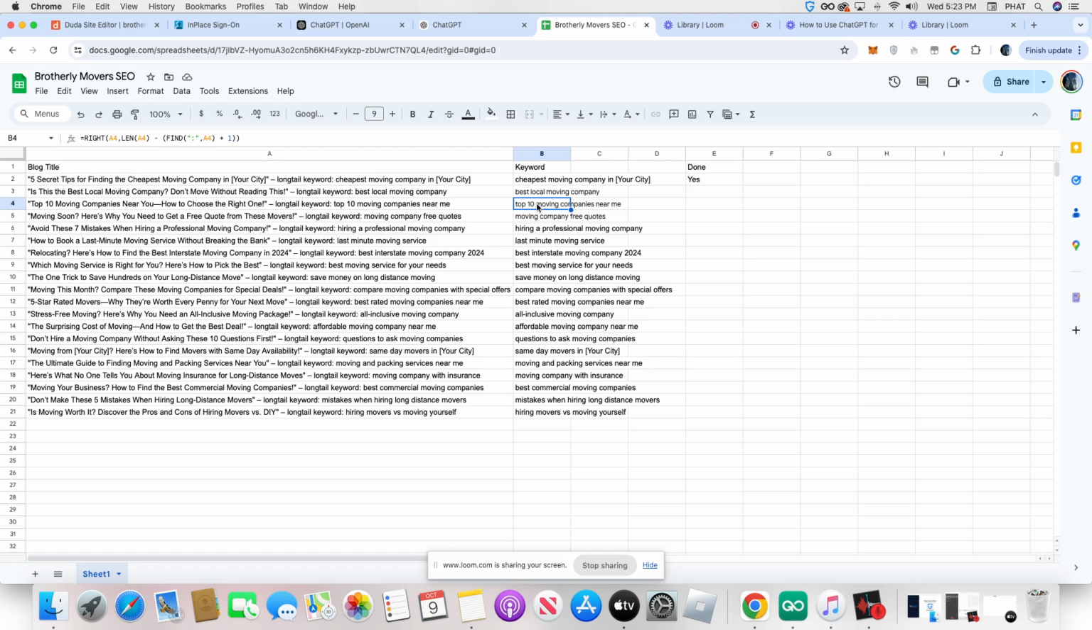So eventually, I want to rank for this keyword top 10 moving companies near me. I want to rank for this keyword last minute moving service. I want to target this keyword all inclusive moving company. So this is the goal, this is the agenda, and I'm going to show you how I do this. Just take you behind the scenes to basically how to get it done with ChatGPT.